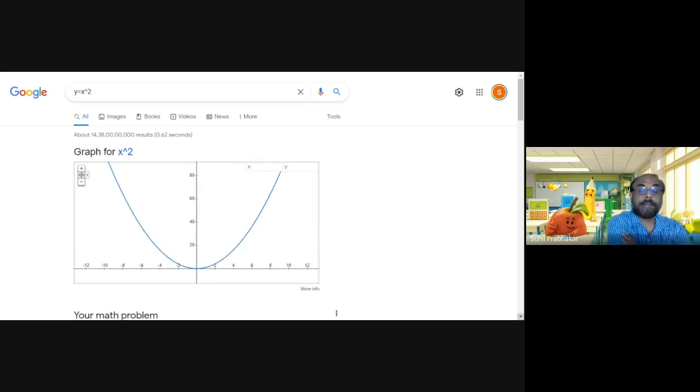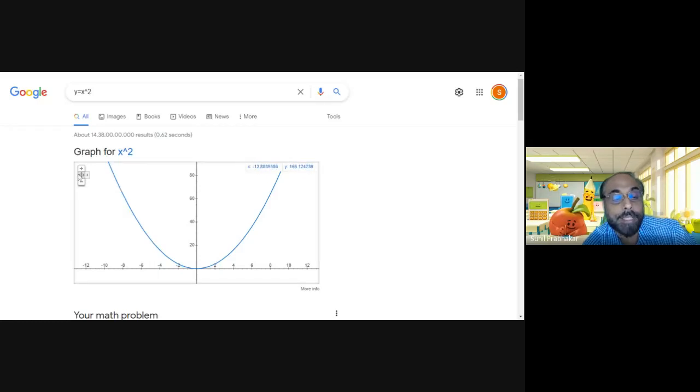Yeah, this is y equals x square. It's a parabola. So Google is showing a graph for you. You can have values here. You can keep your mouse on this track. You can find the x and y values for each point in the graph.